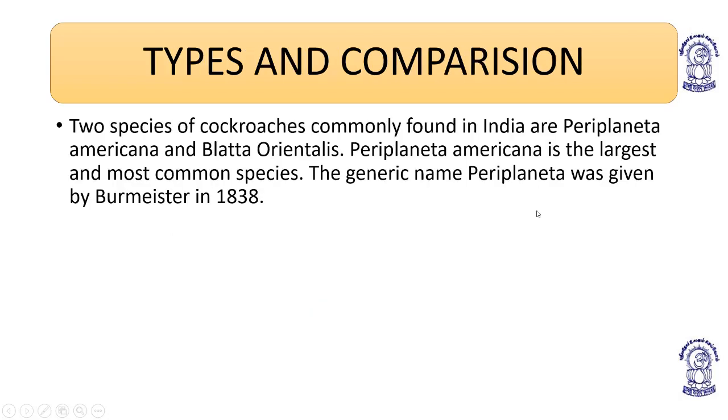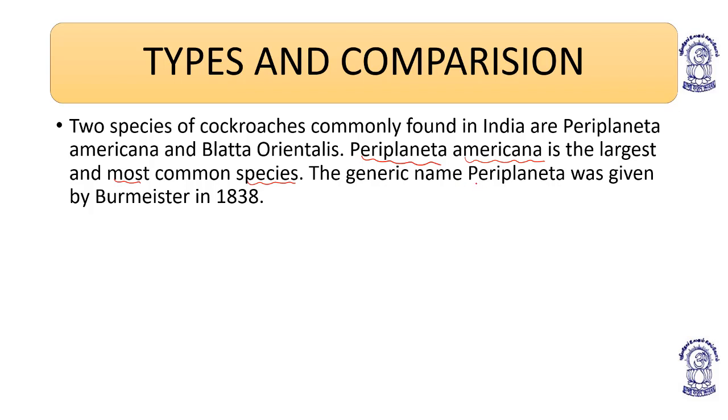Coming to the next slide. There are two species of cockroaches which are commonly found in India: Periplaneta americana and Blatta orientalis. Periplaneta americana is the largest and most common species of cockroach.